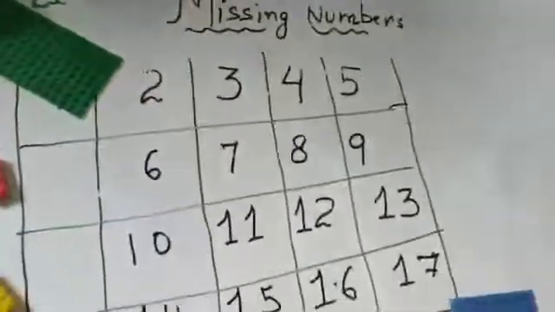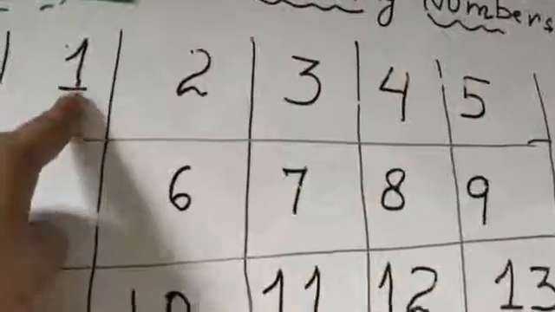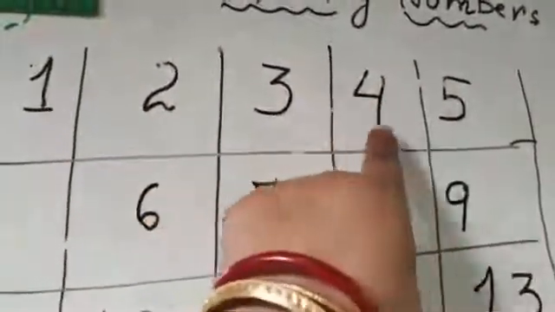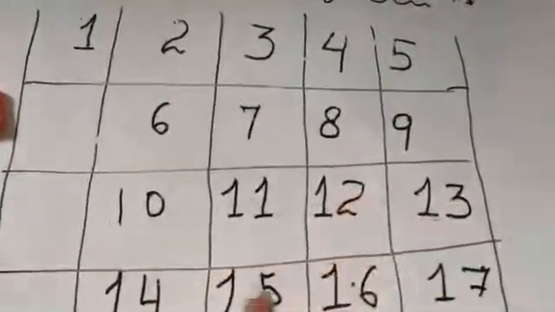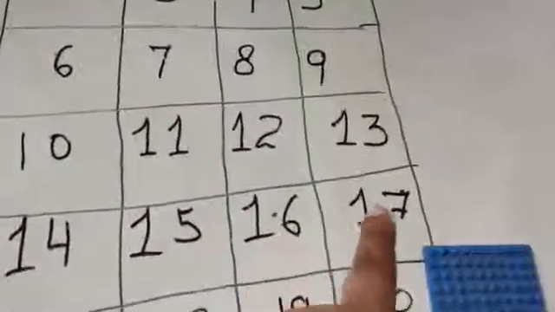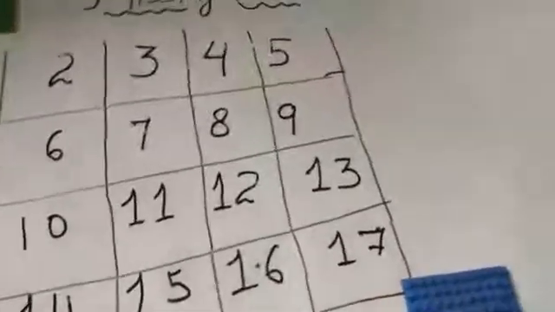So hey children, how was the story? Now let us read these numbers again. 1, 2, 3, 4, 5, 6, 7, 8, 9, 10, 11, 12, 13, 14, 15, 16, 17, 18, 19, 20.